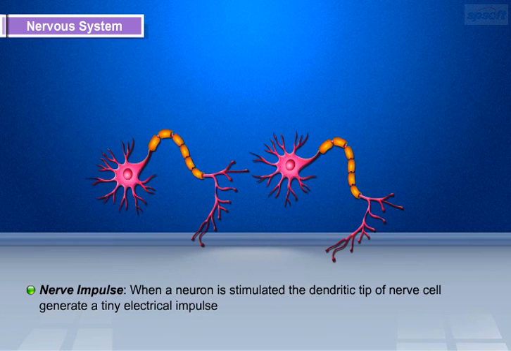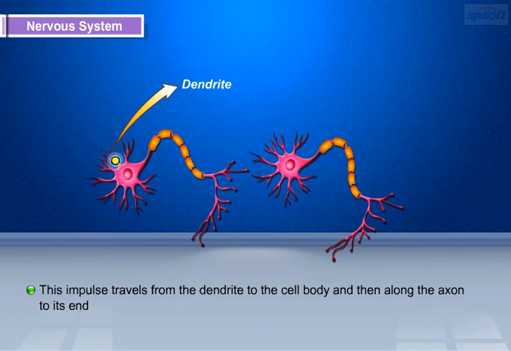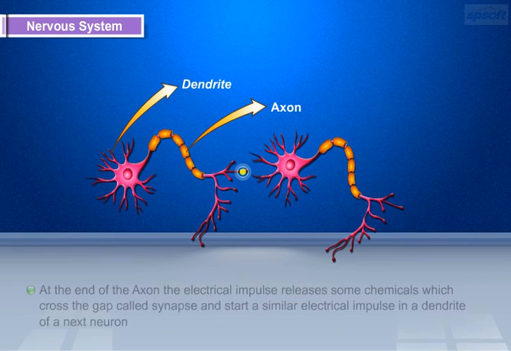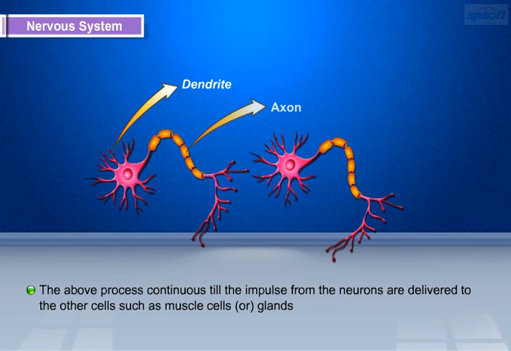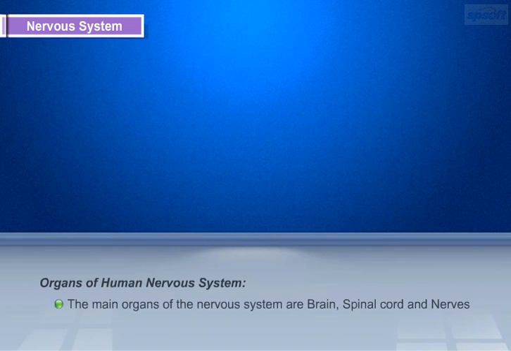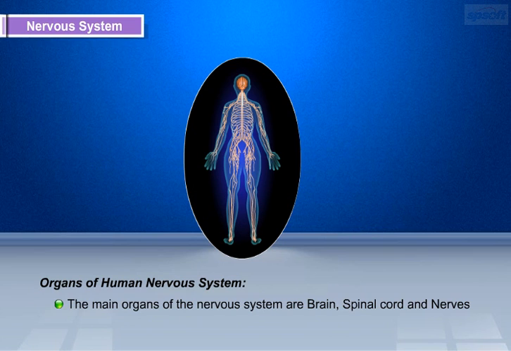Nerve impulse. When a neuron is stimulated, the dendritic tips of nerve cell generates a tiny electrical impulse. This impulse travels from the dendrite to the cell body, and then along the axon to its end. At the end of the axon, the electrical impulse releases some chemicals which cross the gap called synapse and start a similar electrical impulse in a dendrite of a next neuron. The above process continues till the impulses from the neurons are delivered to the other cells, such as muscle cells or glands.